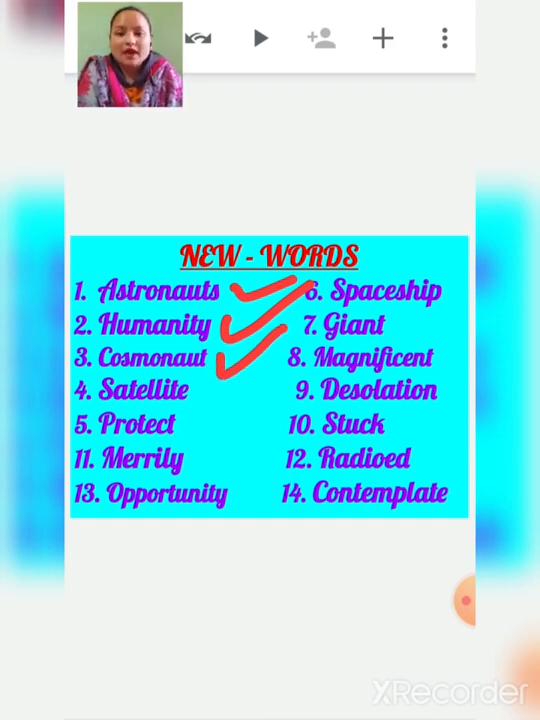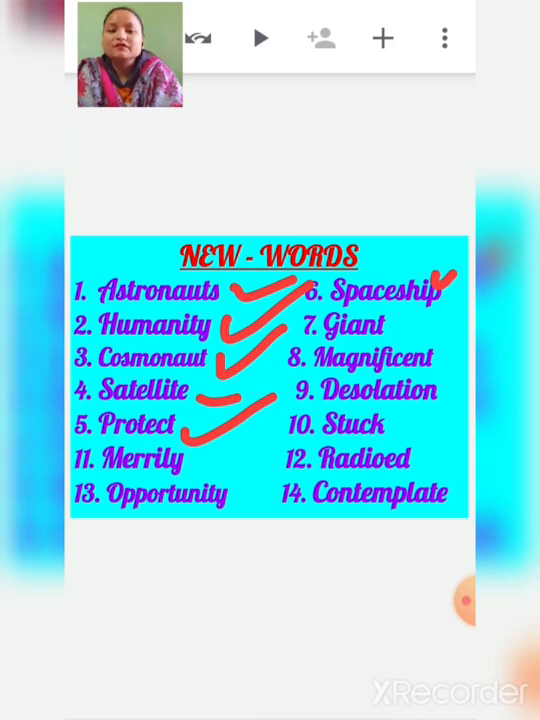Third one is cosmonaut. Fourth one is satellite. Then fifth one is protect. The next is spaceship. Spaceship, in which astronauts travel to outer space, right? In a spaceship, astronauts travel to outer space.